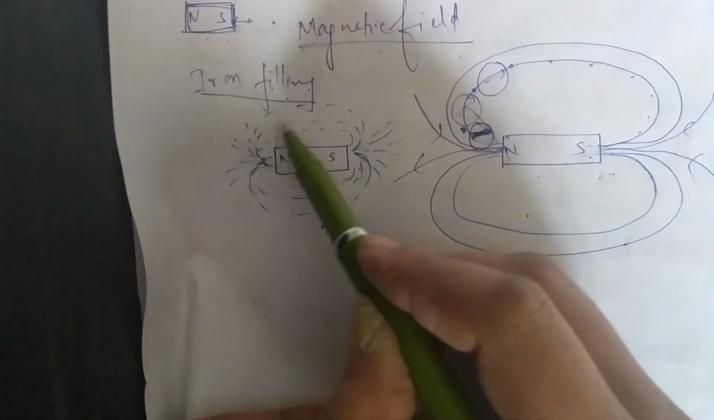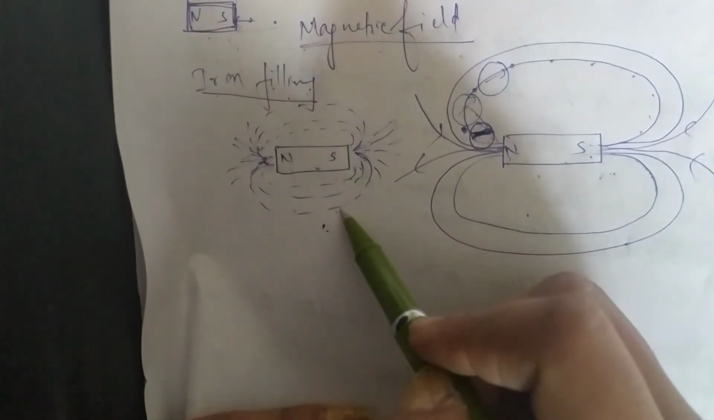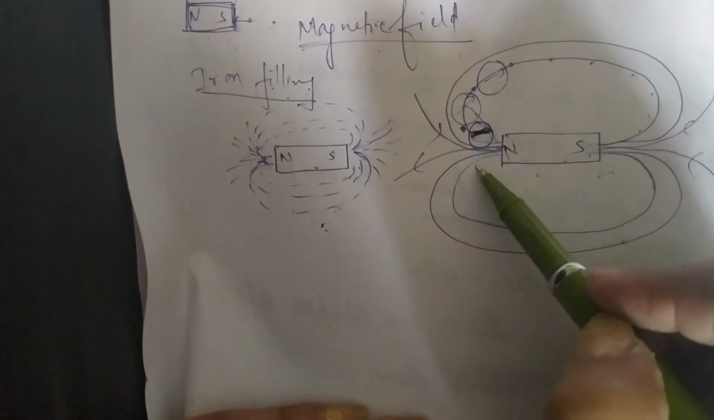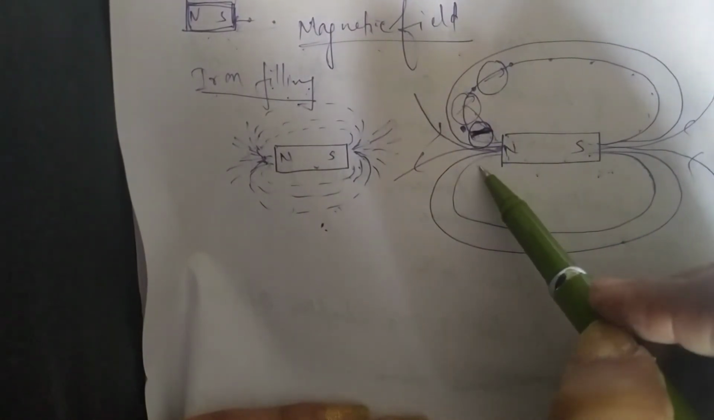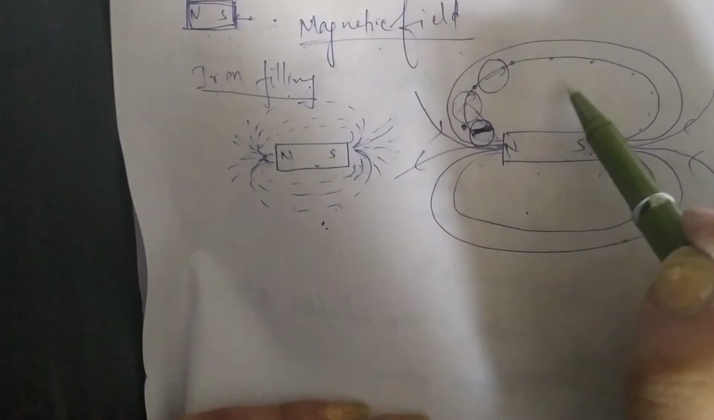They start from north and end at south, right? And they never intersect each other. Wherever they are congested, the distance between the lines is less. There the magnetic field is strong, so it is strong at the poles, but here it is weak.